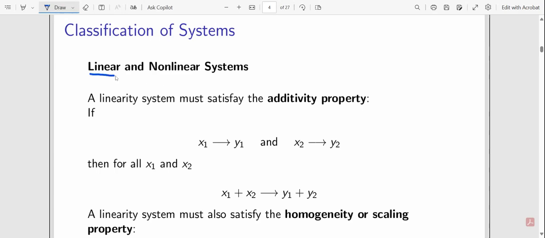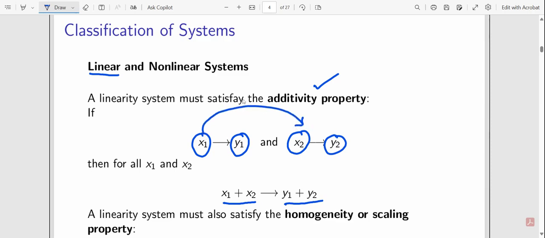Remember this: a system is a linear system if it satisfies the additive property. It means that if you add two input signals, it will give the same output as the addition of the two output signals. Like x1 is an input signal, y1 is the output signal for x1. Similarly, x2 is another input signal, y2 is another output signal. If you add both inputs, you get the same output as when you add both outputs. This is known as the additive property.